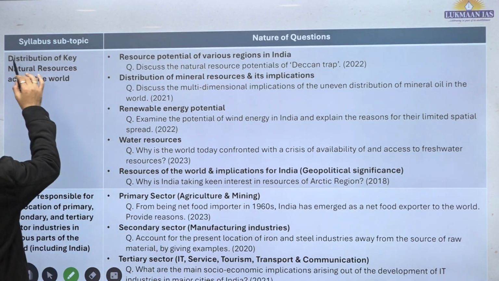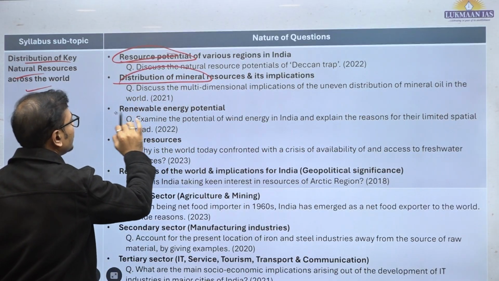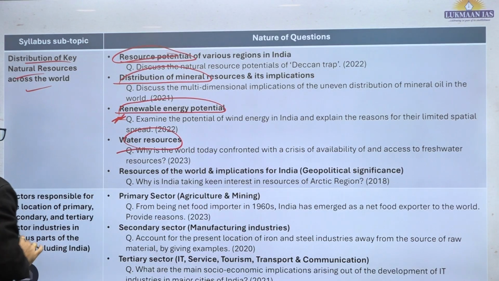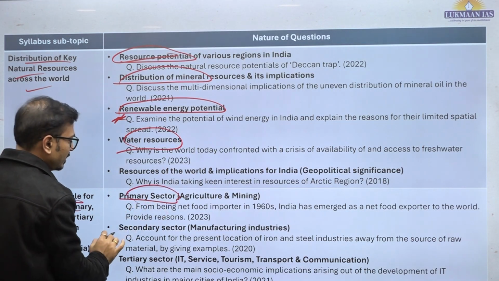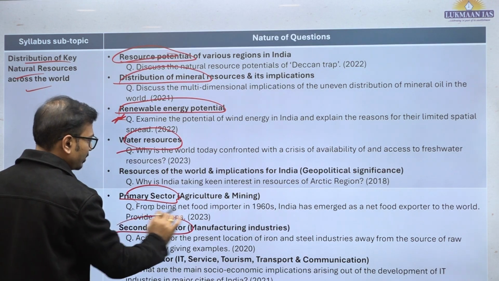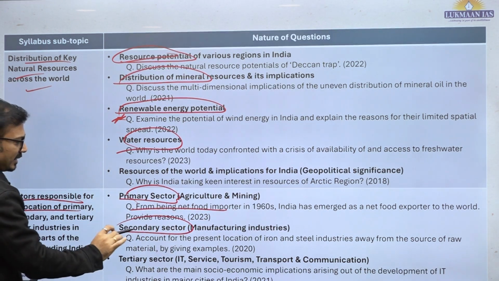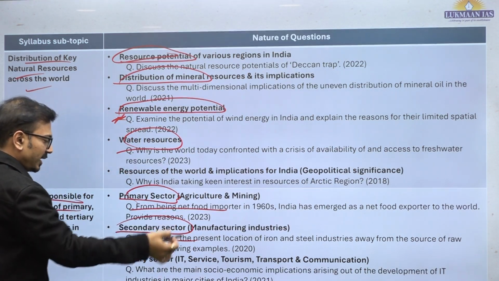ठीक है. Then distribution related, resource potential of the region, distribution of mineral resources, renewable energy is the focus area, water resources is the prominent area, factors responsible for industries, primary sector कैसे questions आते हैं देखिए आप यहाँ पर, जैसे कि food security और green revolution से questions आए. Secondary sector they have focus largely on, we can say, iron and steel industry, refineries.